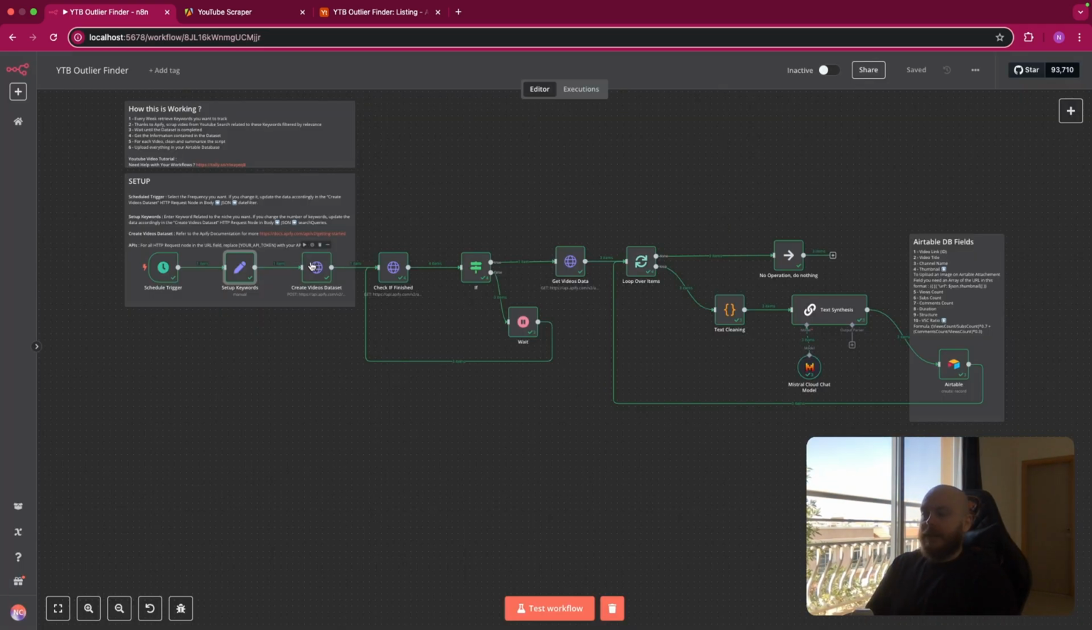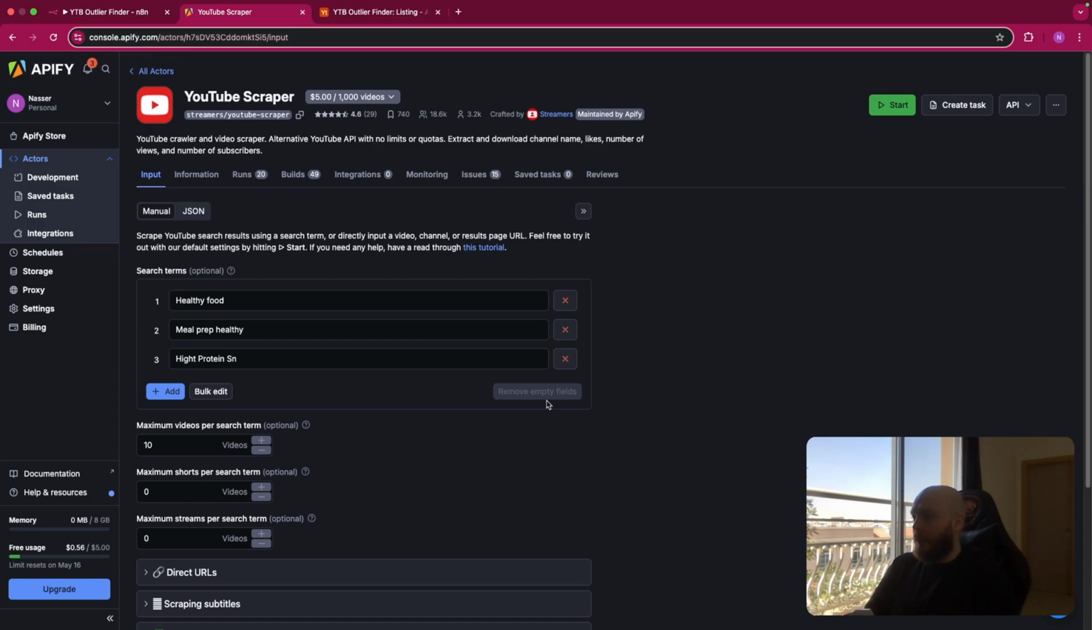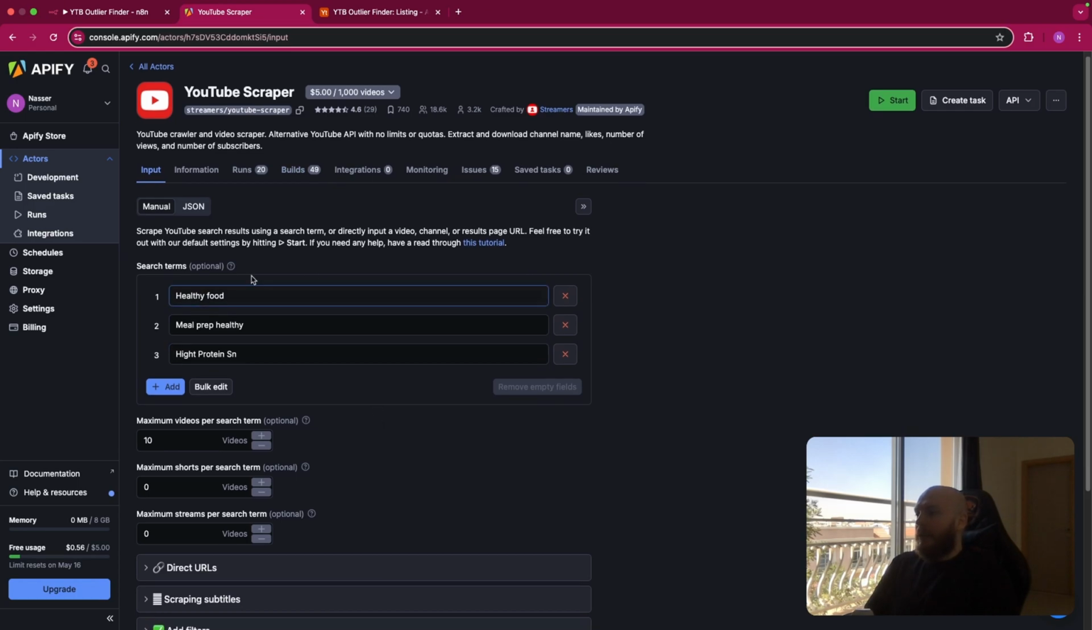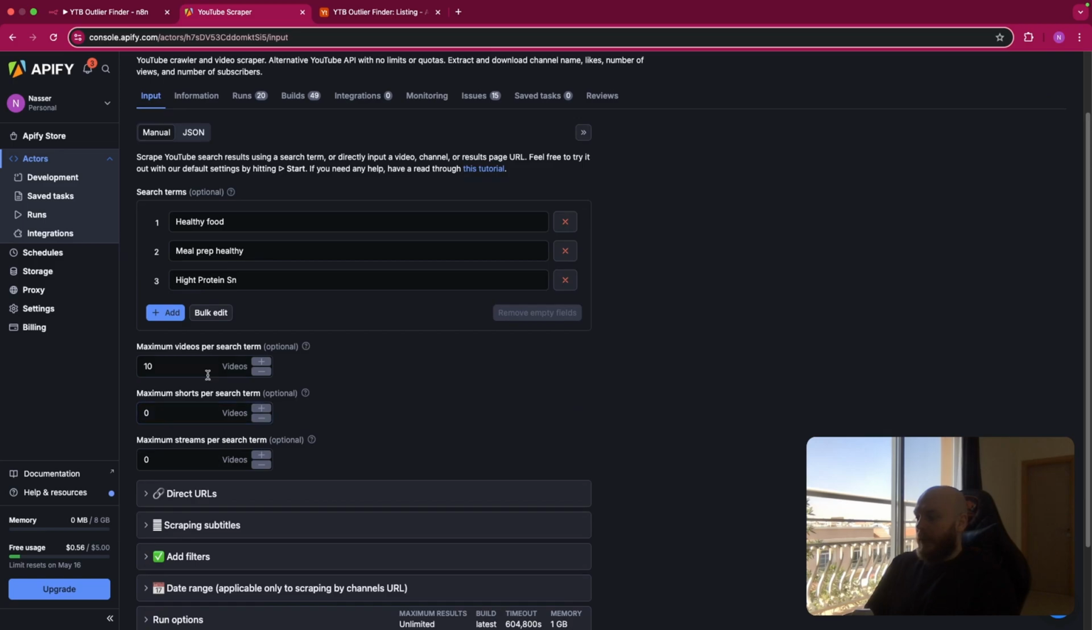So after this, this is where we will create the video dataset with the Apify scraper. So let's go on Apify. I will show you which one it is. It's named YouTube Scraper, streamers slash YouTube Scraper. You will go here on manual, enter the keywords you want here. You can set up the maximum videos per search term.